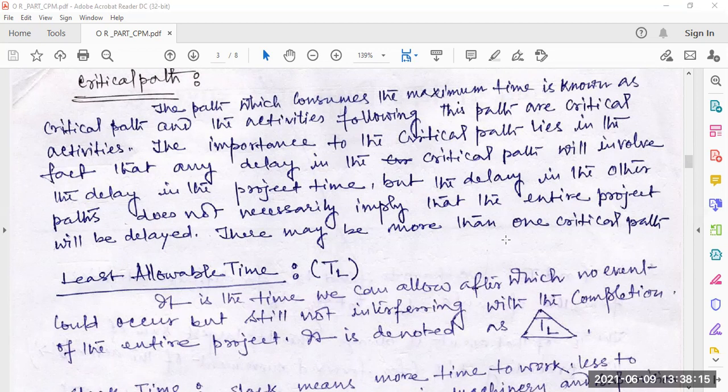So if the critical time is longer than usual, the project will be held for longer than usual.